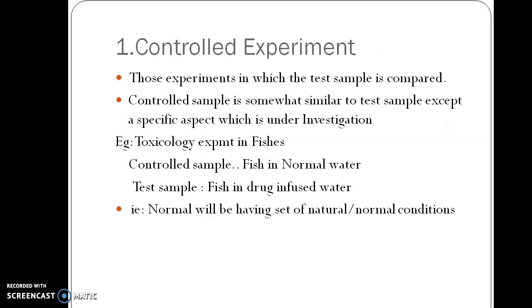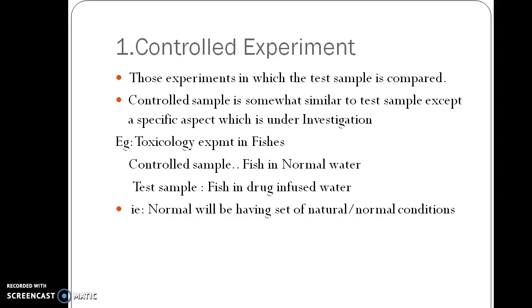What is meant by a controlled experiment? If we are performing an experiment, we will have a particular variable in our scientific inquiry or investigation. That experiment is called the test experiment, and we need to compare it with a neutral experiment or an experiment which occurs naturally.